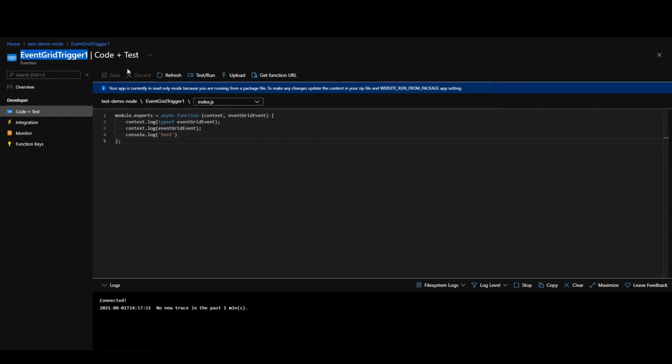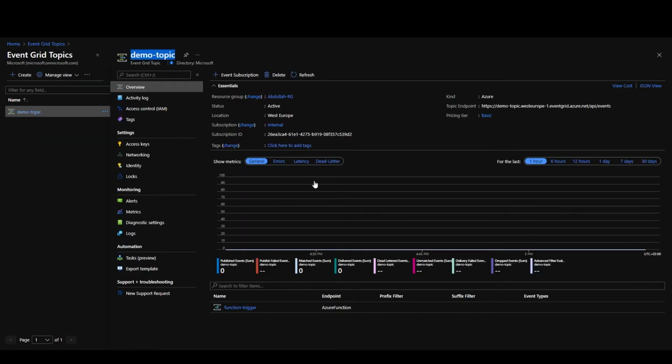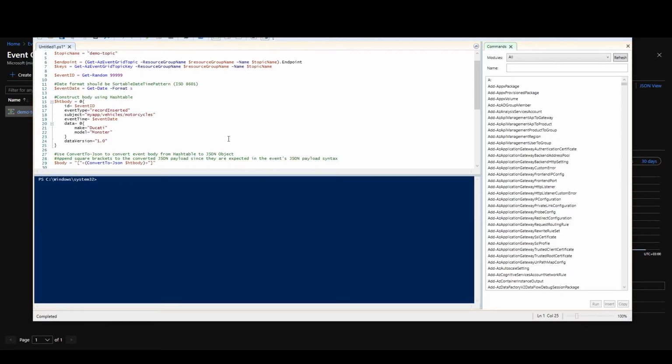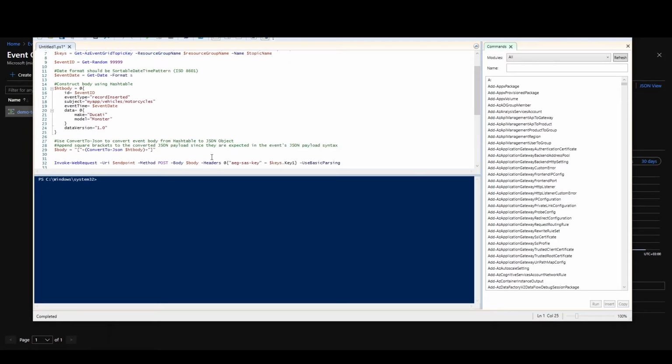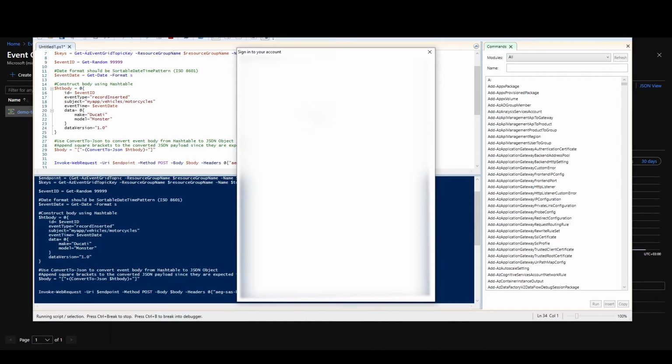In this Azure function, I defined the input binding as an event grid trigger, because again, I want the event grid to trigger this Azure function. Now, in order to publish events to this specific topic, I created a very simple PowerShell script which does that. I took it from the official Azure documentation. And if I run that, I have to first log in.